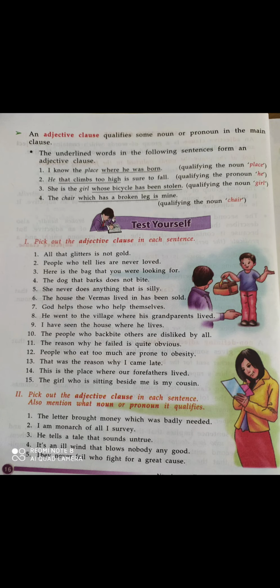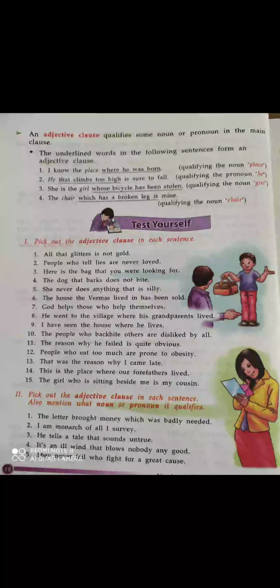All. Okay, so that glitters is an adjective clause. Now second, people who tell lies are never loved. Now people who tell lies. Okay, who tell lies is an adjective clause, and they say something about people. So people is a noun here.